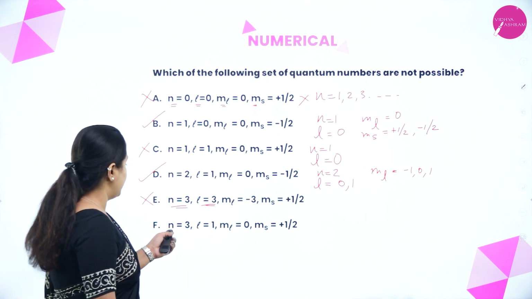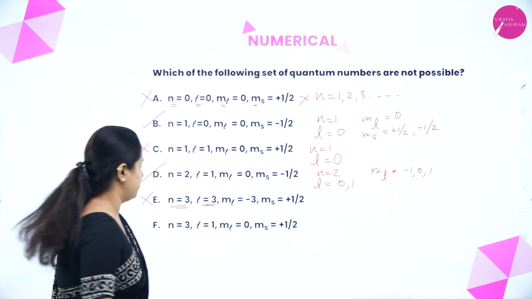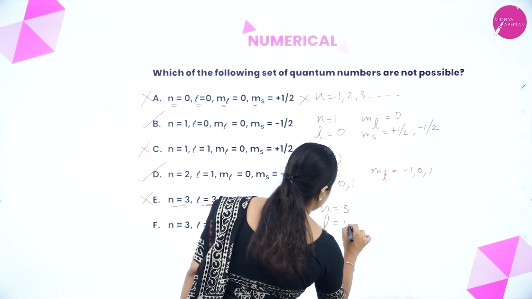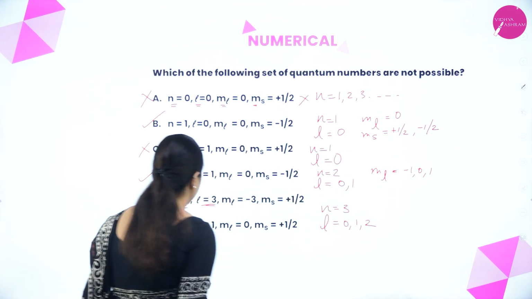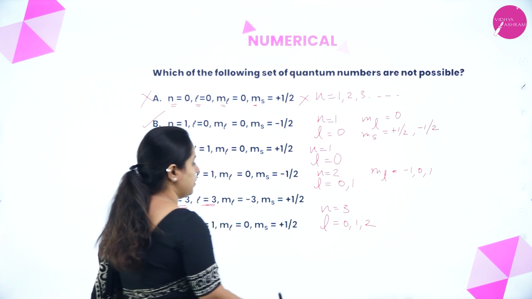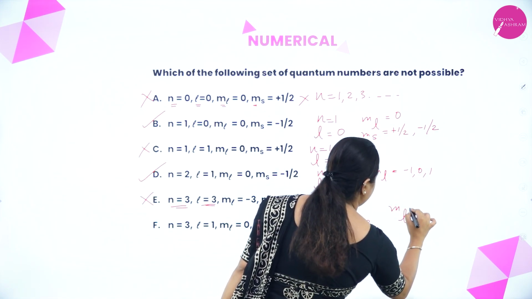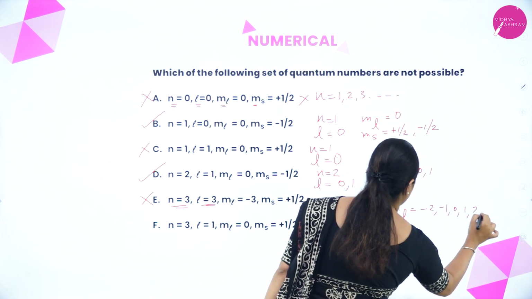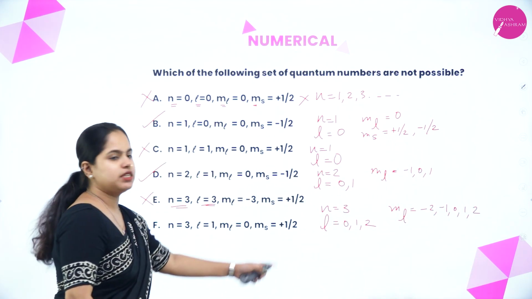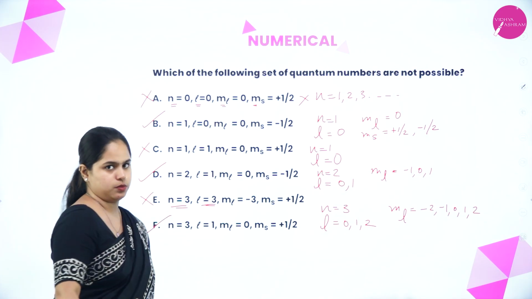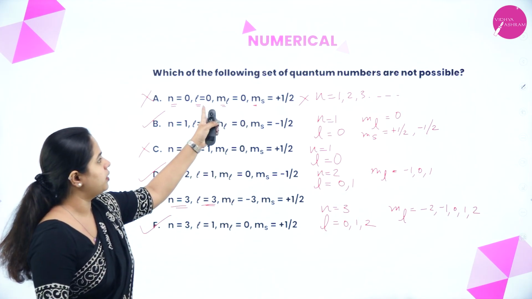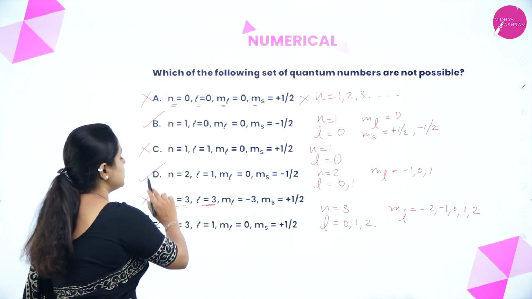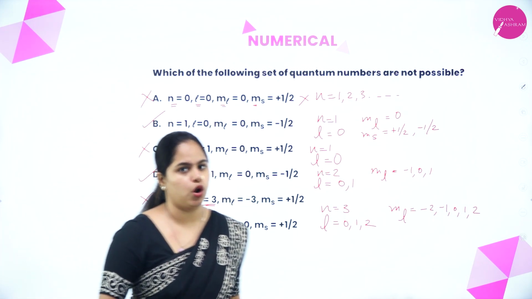And the last one, n is equal to 3, L is equal to 1. n is equal to 3, so L can have values 0, 1 and 2, right? And ml value is 0. Yes, ml can have values minus 1, 0, 1. ms is plus half. So this is also possible. So what did the question ask you to find? The quantum numbers that are not possible. So A is not possible, C is not possible, E is also not possible.